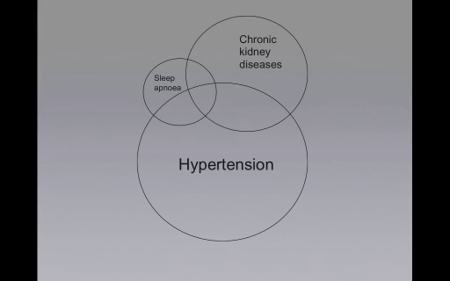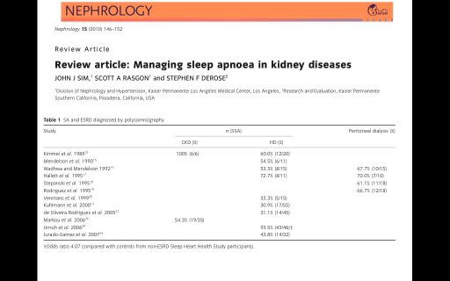If we look at this diagram, there is still a gray area where hypertension, CKD, and sleep apnea merge together. What is causing what, we don't know. Is there any association between all these things? Yes, there is. Whether treating one of those things will help chronic kidney disease, we don't know. So there is still a lot of information that we need to pick up on. And I think if we treat sleep apnea in these patients, probably the CKD will get better.